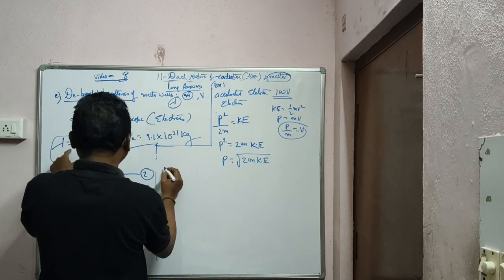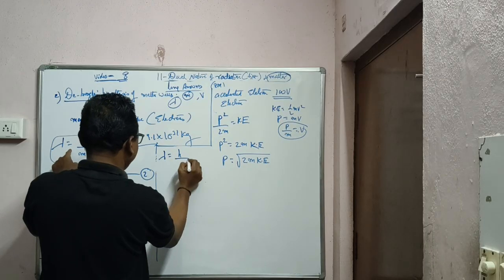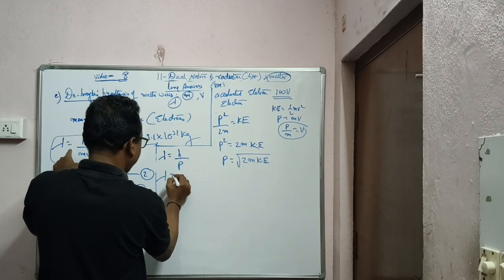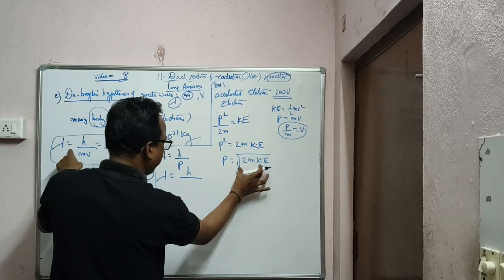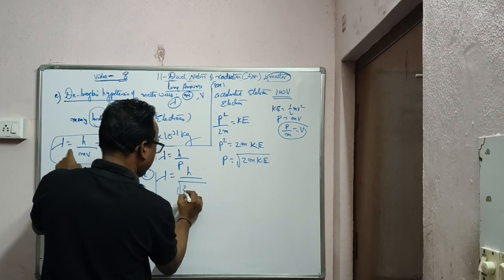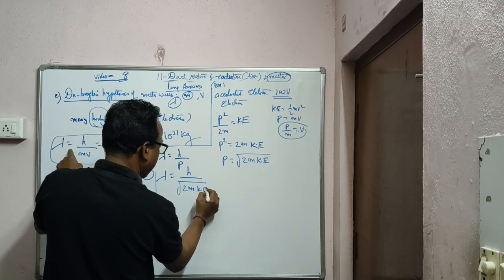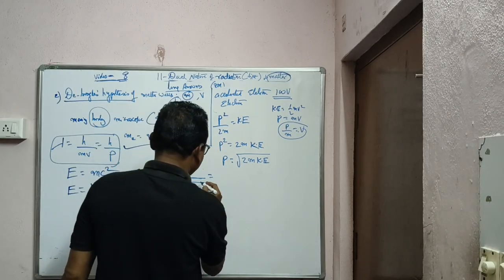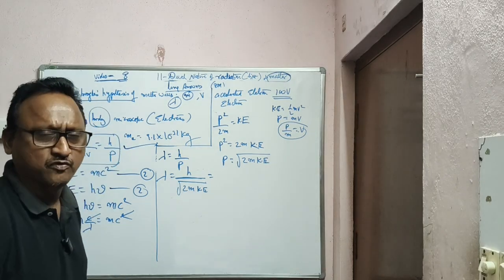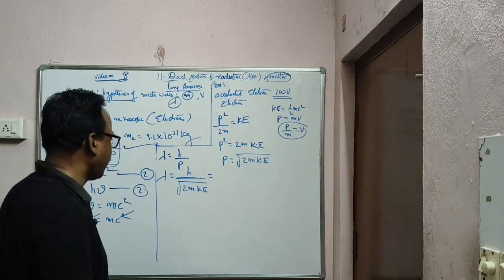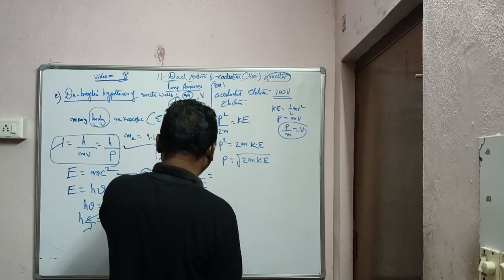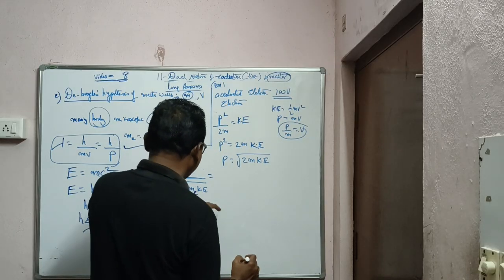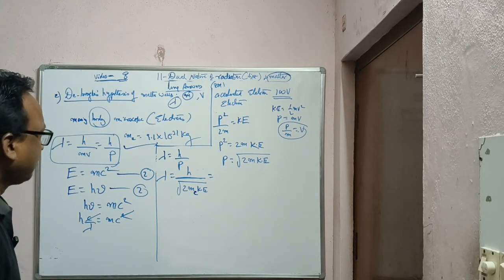Lambda is equal to h by p, so lambda is equal to h by root over 2m kinetic energy. h Planck's constant 6.625 10 power minus 34 joules per second, 2 constant, m is mass of the electron, k is kinetic energy, ఓకేనా.